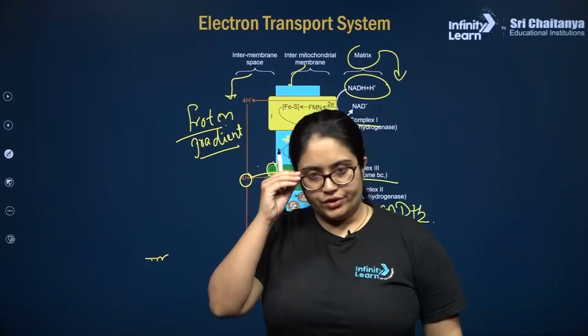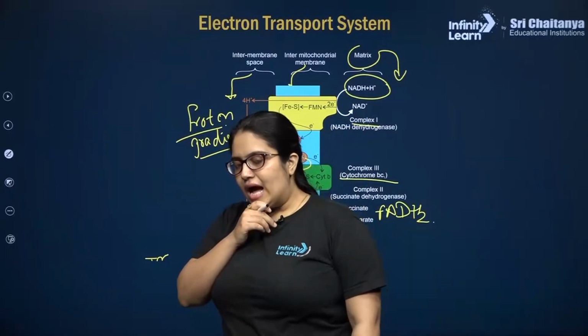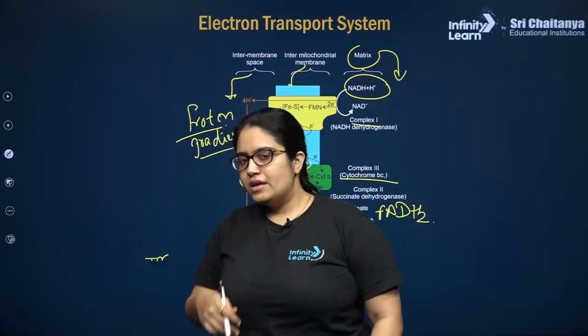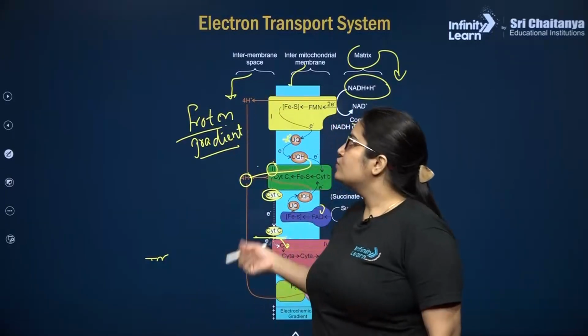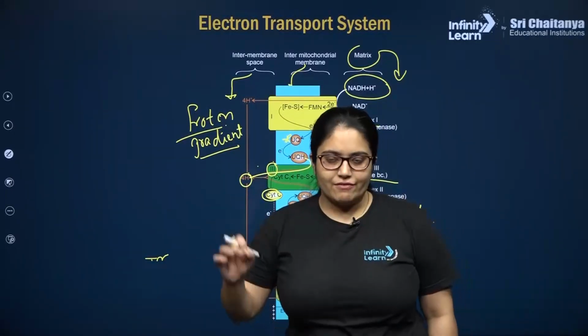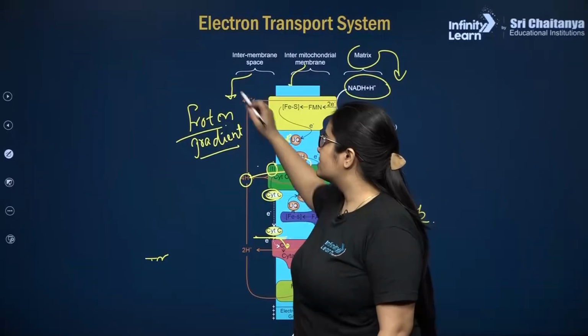FADH2 and NADH molecules, right. Now listen carefully, my dear children: slowly, because of oxidation of NADH plus H plus and FADH2 molecules, a strong proton gradient is getting built up.